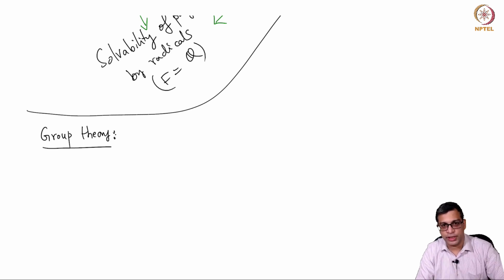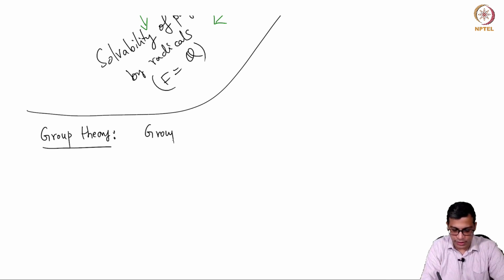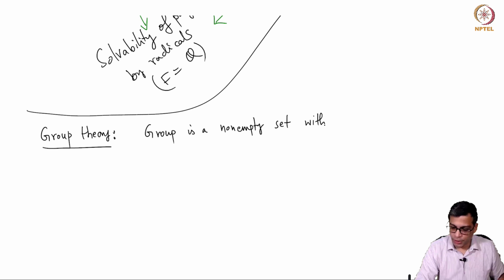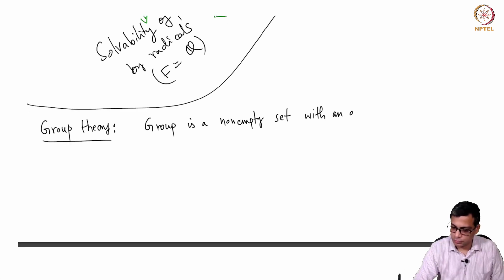Okay. So, in this video today, we are going to recall the notions of group theory that we use constantly throughout the course. And in fact, as I mentioned last time, Galois was the person who developed group theory as we learn today. And this was required when he started solving this problem of solvability of quintics. Okay. So, we all know what a group is. A group is a non-empty set with an operation satisfying some properties, right.